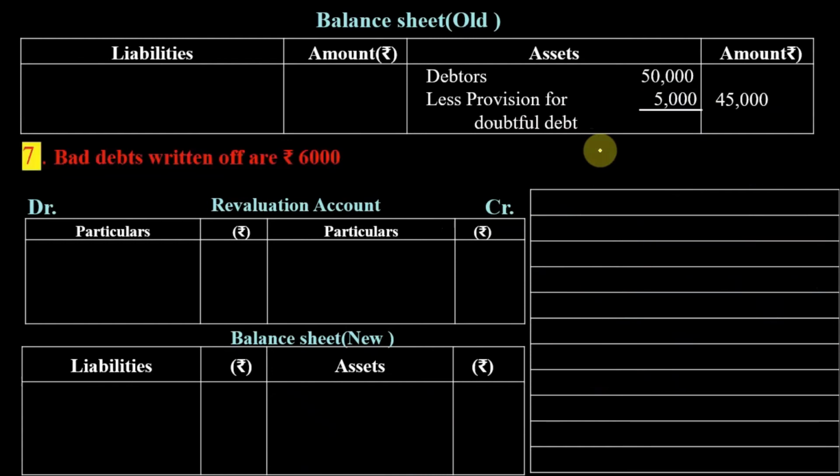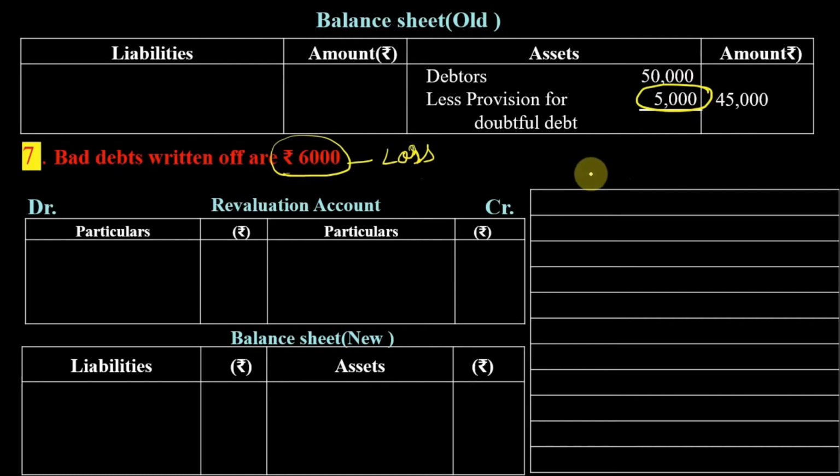Now coming to the 7th case, bad debts written off are 6,000. So you know that this is our loss, and in order to face this loss, we have a provision of 5,000 which is less than 6,000.